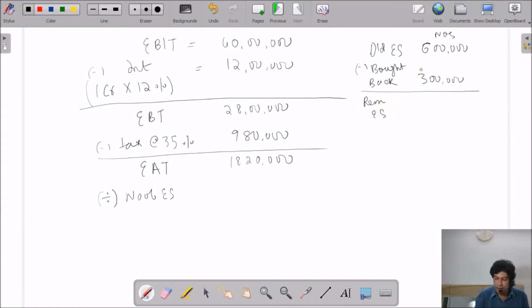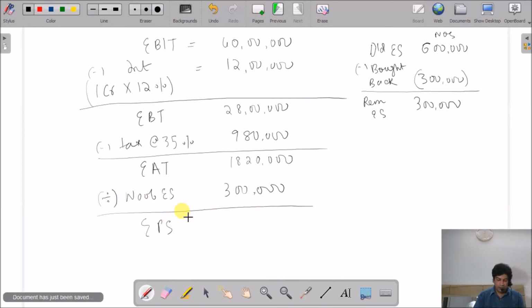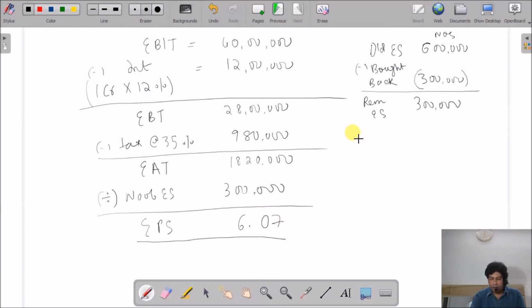So the remaining equity shares right now are 3 lakh. So I will be dividing by 3 lakh shares. My earning per share will be 18 lakh 20 divided by 3 lakh, which is 6.07.